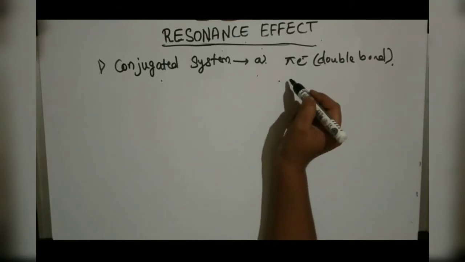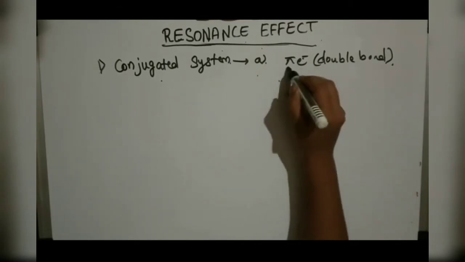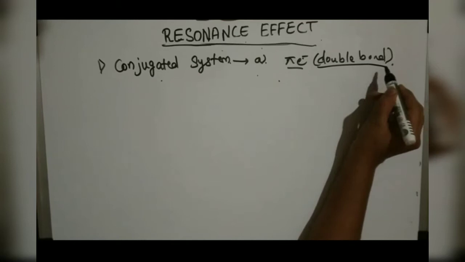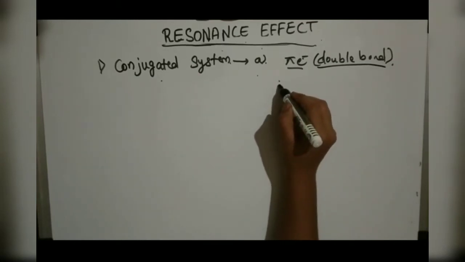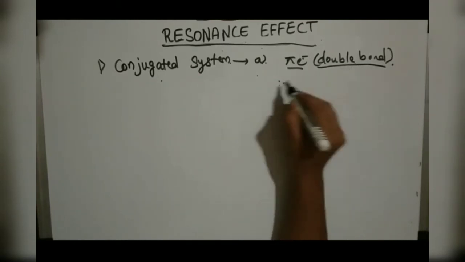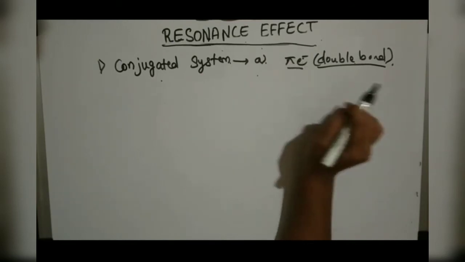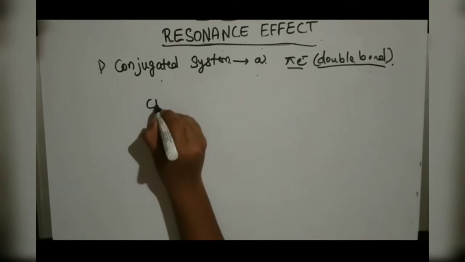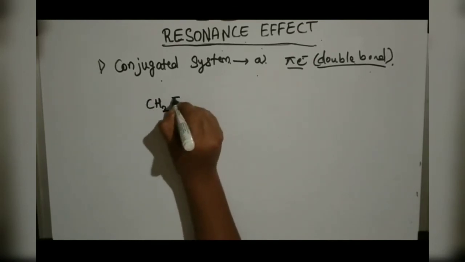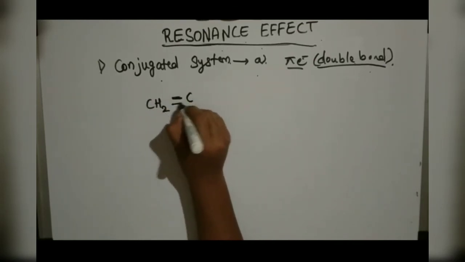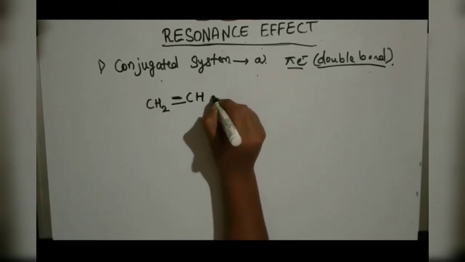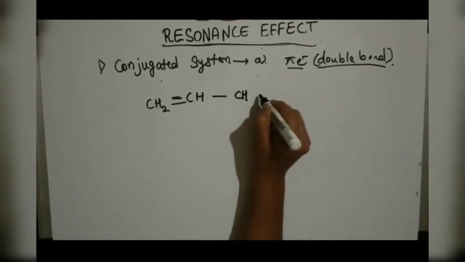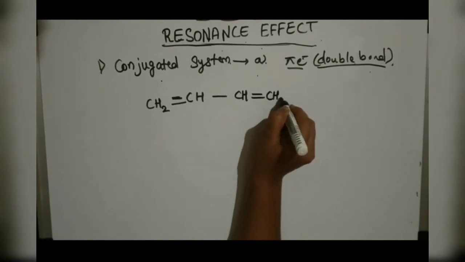The second condition is that pi electrons or double bonds should be there. The other is that double bonds and single bonds should be alternating. For example, we can take CH2 double bond CH single bond CH double bond CH2.